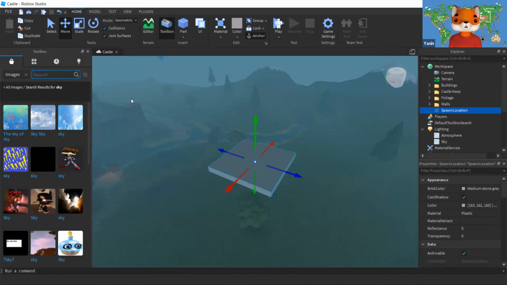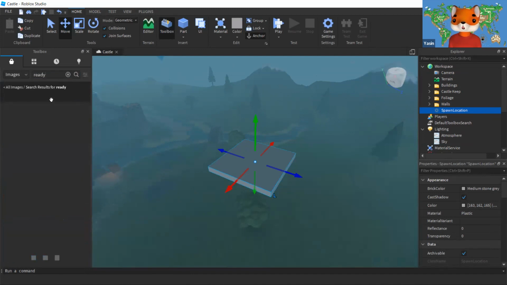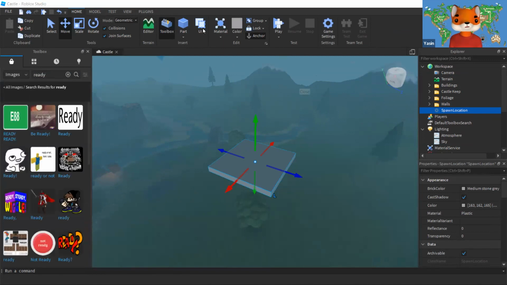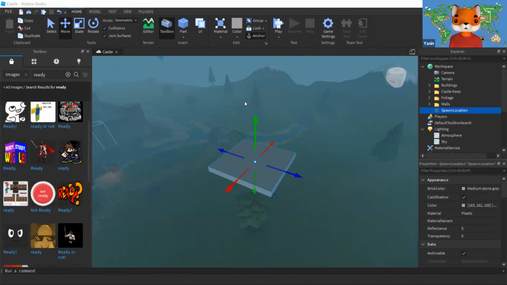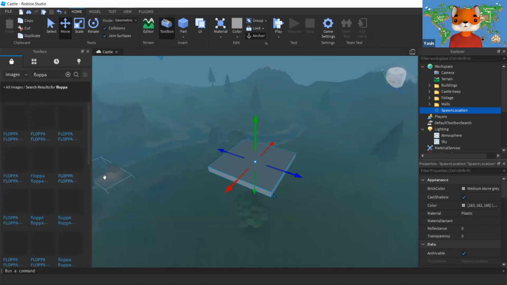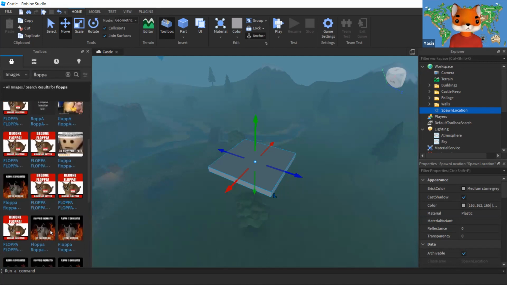So should I look for a certain type of picture, like maybe ready or start or flopper? I played that game, the flopper cat. I think ready, or do you think Oliver told me he needs to look for flopper? Should I look for that? Okay, you all have the same suggestion. Great. I'm going to go with the flopper cat. And whoa, there are many of them.